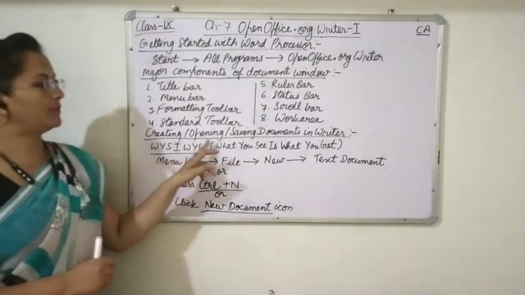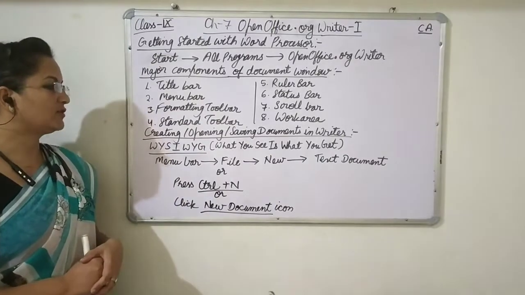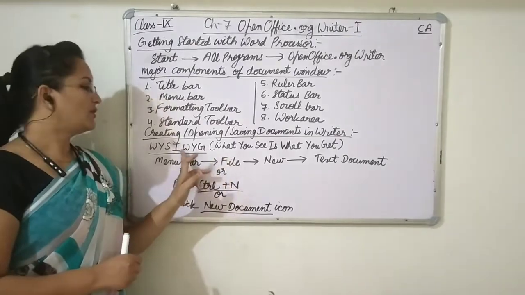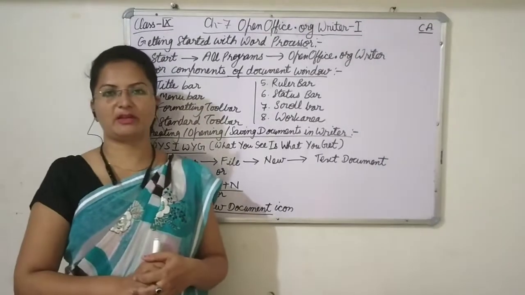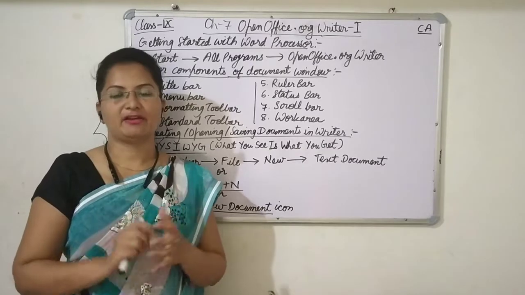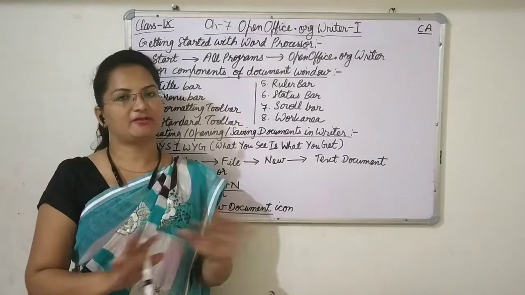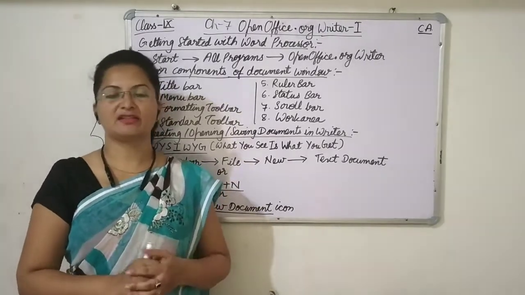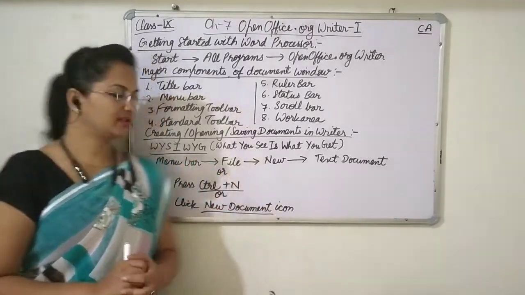Next is creating, opening, and saving a document in Writer. First of all, we will learn about the what you see is what you get editor. These days, word processing software is based on the what you see is what you get editor. That means whatever you are able to see in the document, or the way you have prepared the document, that document will remain the same everywhere. If you put it on a website, that document will be exactly the same as you designed. If you print the document, it will also be printed the same way, with the same design and formatting.